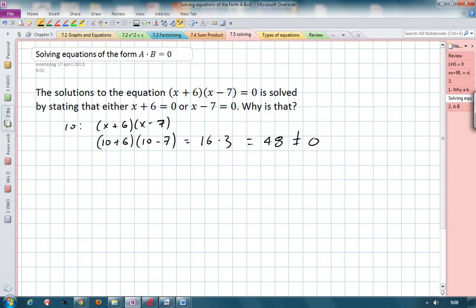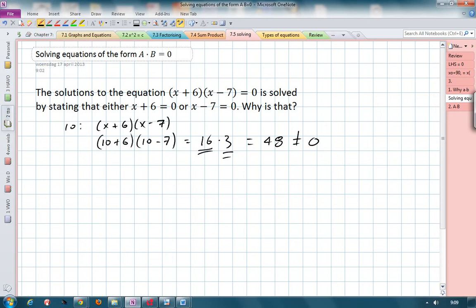So for finding the solutions to this equation, we're taking numbers, putting them in, and then calculating it out. And the last step is always multiplying the result of what's in this bracket, which was a 16, times the result of what's in this bracket, which in this case, when we put in 10, was a 3.